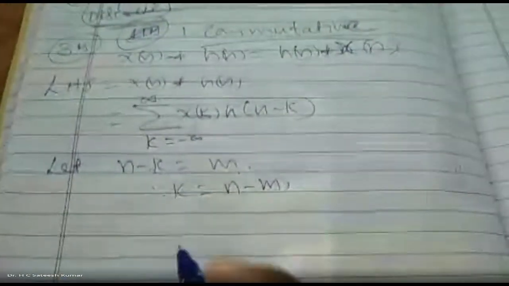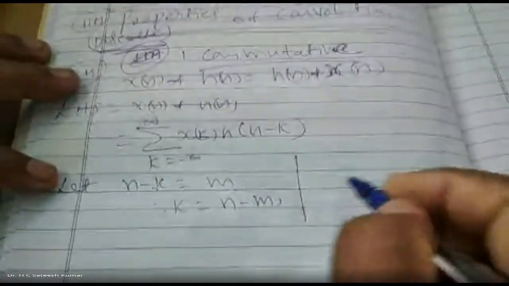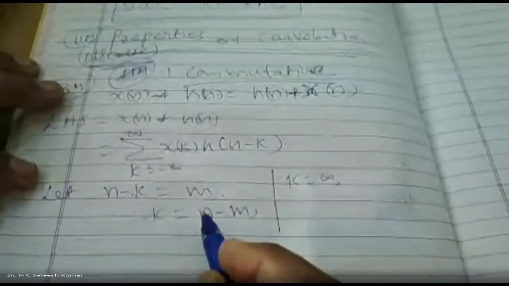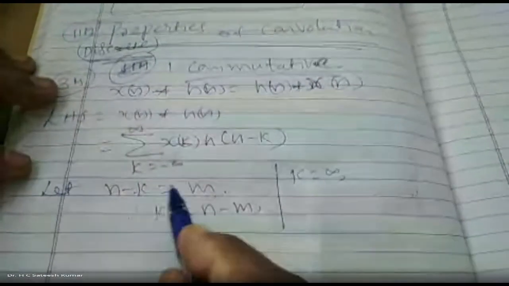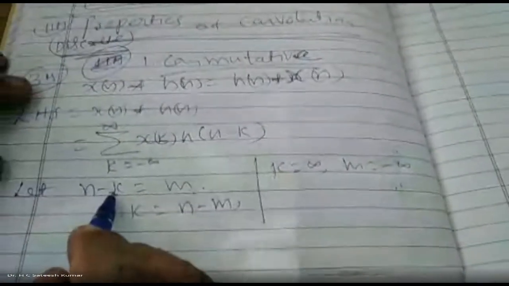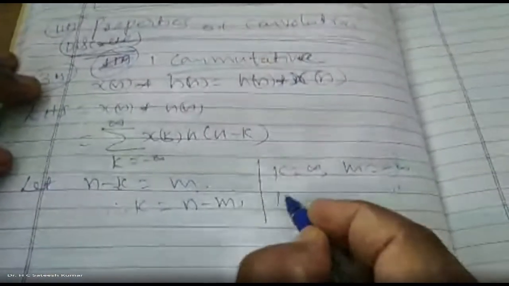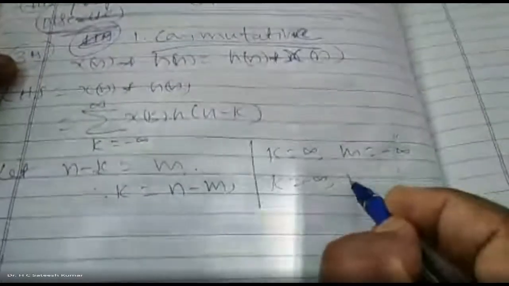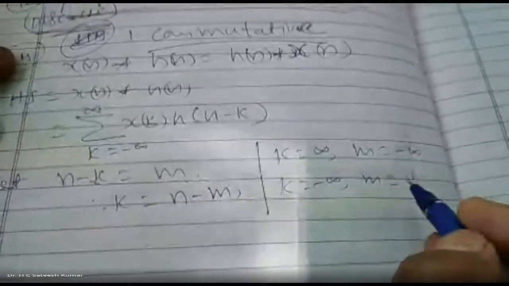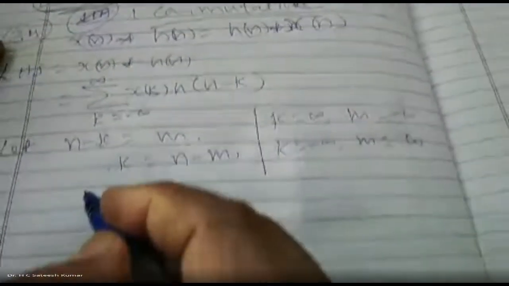Now substitute in this equation and change the limits also. When k is equal to infinity, m is equal to minus infinity, because k has a negative sign. And when k is equal to minus infinity, m is equal to plus infinity.